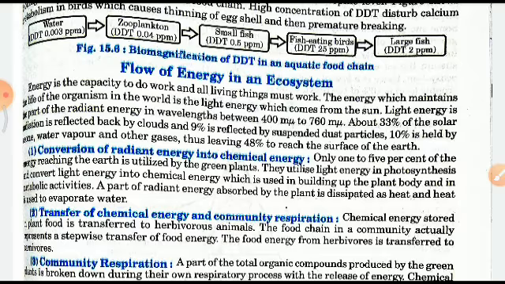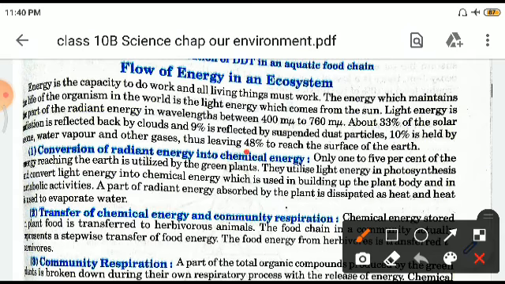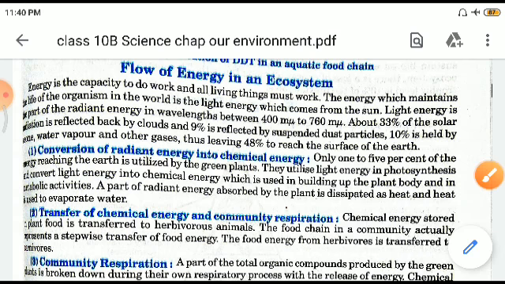About 33% of the solar energy is reflected back by the clouds, and 9% is reflected by the suspended dust particles, 10% is held by water vapor and other gases, and thus leaving 48%. Only 48% of the energy, children, is what reaches the earth's surface.